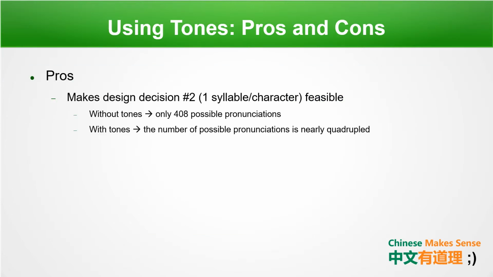By using tones in Chinese, this makes design decision number 2, which was having 1 syllable per character, feasible. Without tones, there'd only be 408 possible pronunciations, but with the addition of these tones, this number is nearly quadrupled. However, with all these different tones, this could make it hard for English-speaking people to learn.